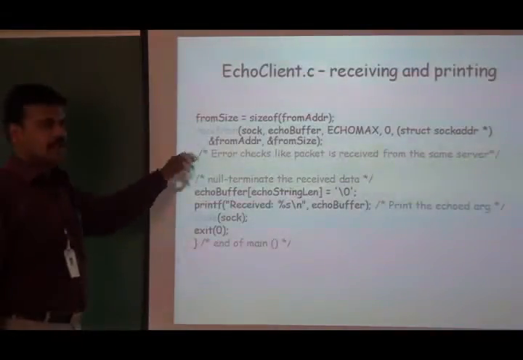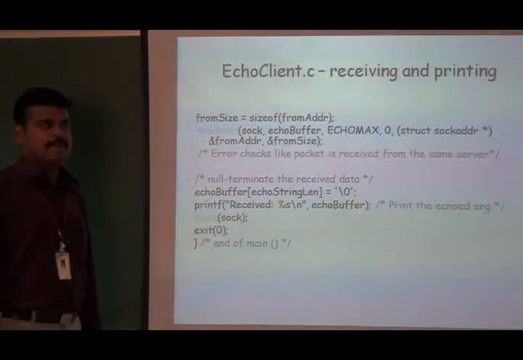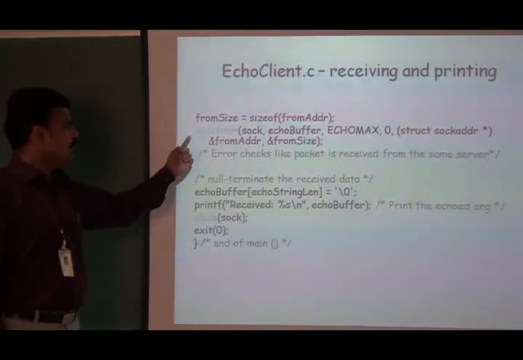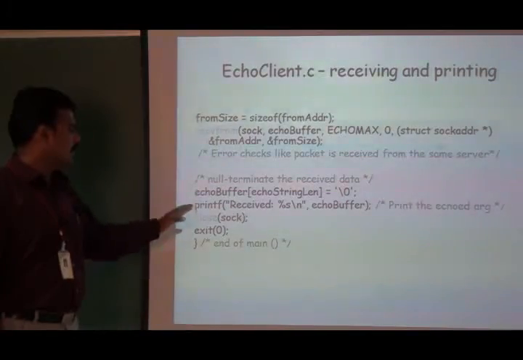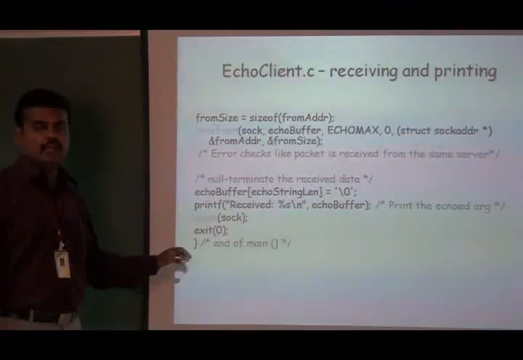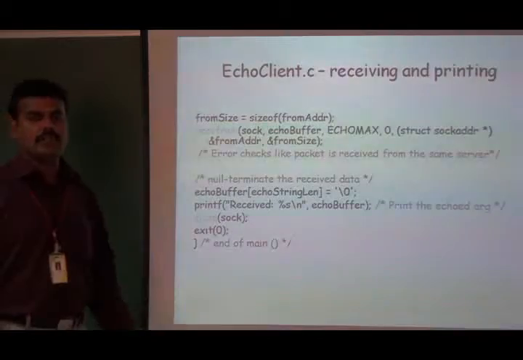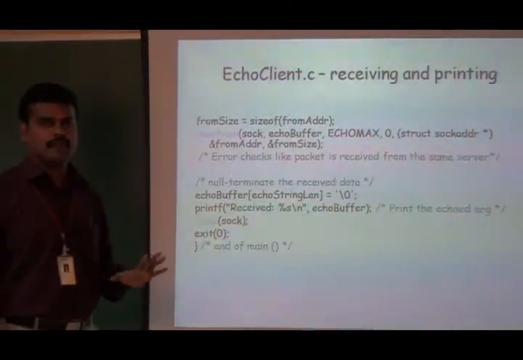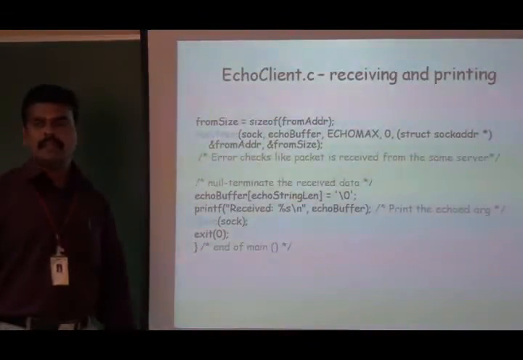Next, whatever information is sent back from the server to the client has to be read from the socket descriptor. For the UDP kind of socket, we have to make use of the recvfrom function to receive the data. Thereafter we are going to close the socket and exit from the program. It is the echoclient.c implementation. This program has to be stored with the extension .c. It has to be executed only in a Unix operating system. It will not be executed in a Windows operating system, where you will get some error.